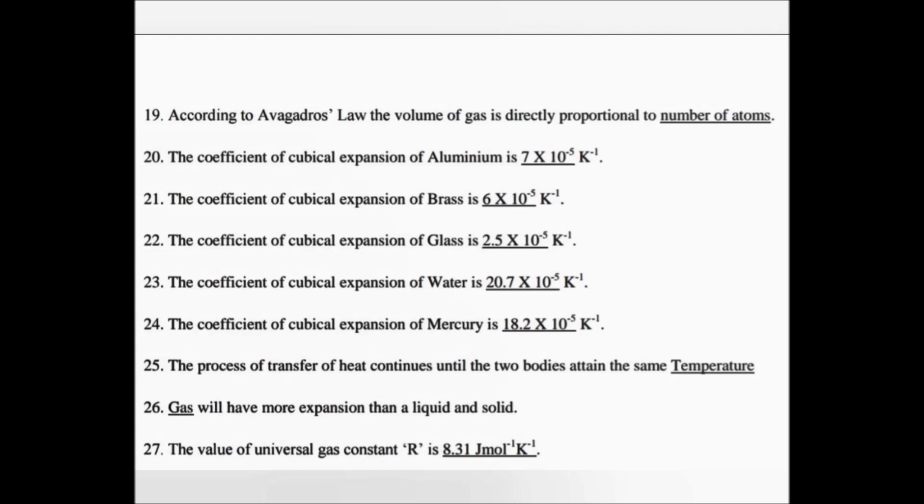The process of transfer of heat continues until two bodies attain the same temperature. Gas will have more expansion when compared with liquid and solid. The value of universal gas constant is 8.31 joule mole inverse Kelvin inverse. If there is an increase in the volume of a solid body due to heating, then the expansion is called cubical expansion. Absolute scale temperature is also known as thermodynamic temperature.